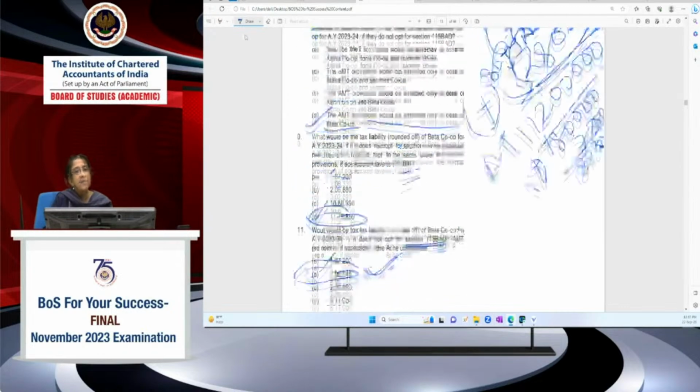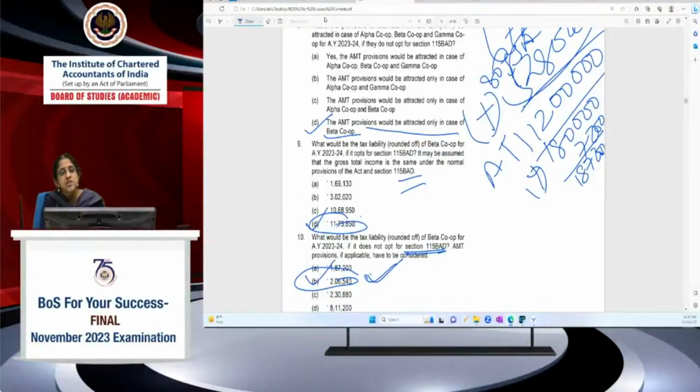I've made the computation in that, so I'll take you to that computation sheet. Pardon me? The Excel sheet has been downloaded. Oh, okay, it's fine. I will do the computation.